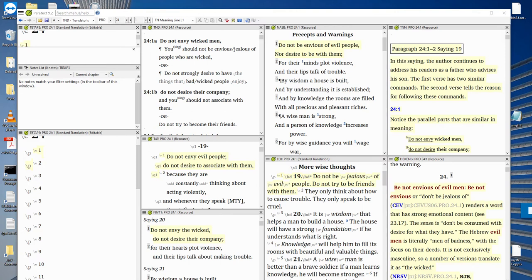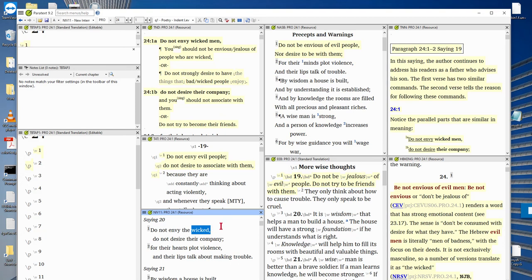Another thing to note, here it says, do not envy wicked men. I'm not sure if this is the NIV or the NRSV version. They use one or the other in the translation notes. The NIV 11 has do not envy the wicked. We can notice that NASB has evil people. So probably the literal is just the wicked here without a noun.